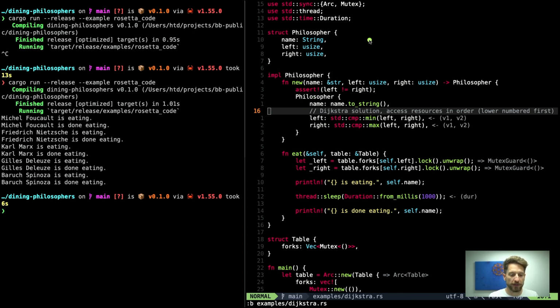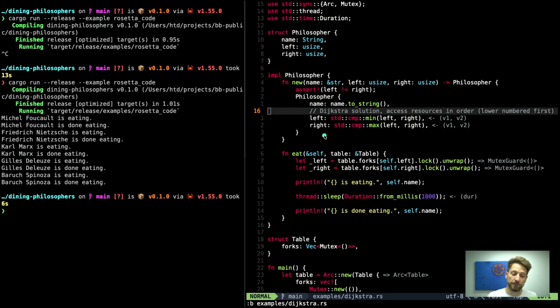If we now look at the code in here, we can see that there's not too much difference. This is already the same. This stays the same. But this is what I find a better API solution, because we still take the left and right fork as an argument to the constructor, but internally in the constructor we make sure that the left fork is the lower numbered one. For this we are using the standard comparison min, and we take the minimum of those two into the left, and we take the maximum of the 2 arguments for the right fork. This way you can badly configure left and right, and it will still work out fine and not lock you up.